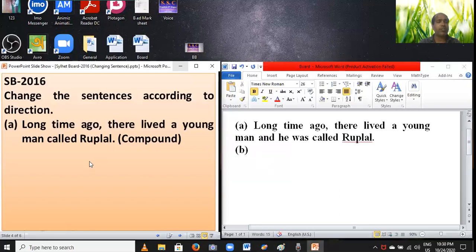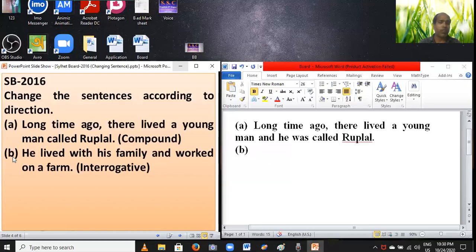Going to the next question, B: He lived with his family and worked on a farm. Interrogative. Dear students, we have to change it into interrogative. He lived with his family and worked on a farm. Question, my dear students: is there any auxiliary verb in this sentence? No, my dear students, there is no auxiliary verb in this sentence.